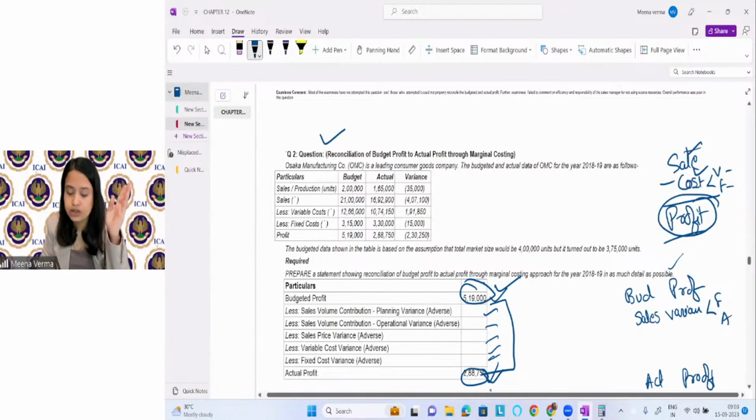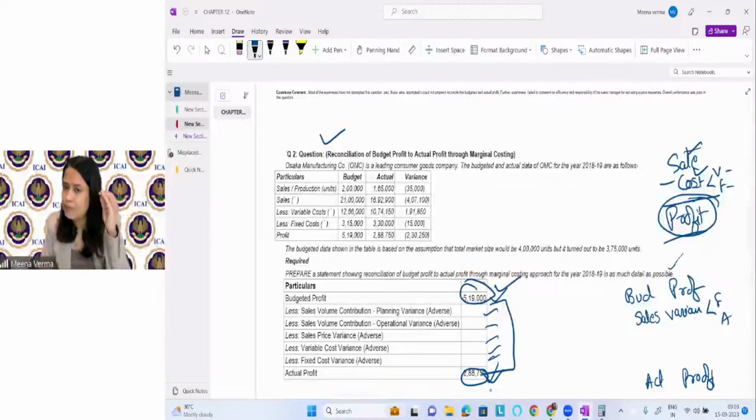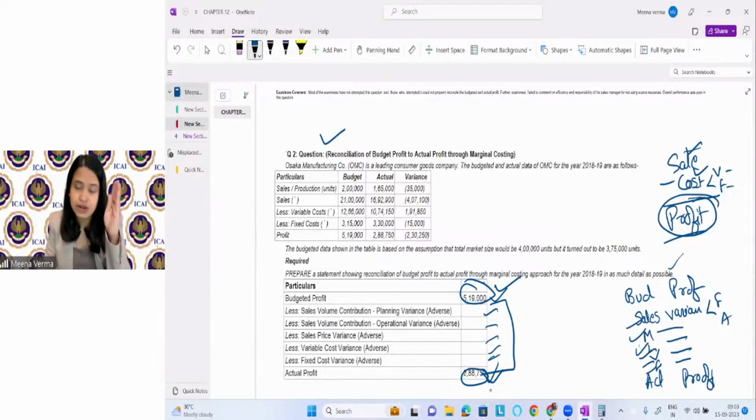Similarly, you can have all the cost variances. It can be material variances, it can be labor variances, it can be variable overhead variances, it can be fixed overhead variances, it can be anything, right? So you will see all the cost, right? It could be material, it could be labor, it could be variable overhead, it could be fixed overhead, right? All the variances you will see, favorable, unfavorable, these are all responsible for the reason that the budgeted profit and the actual profits are not coming equal.